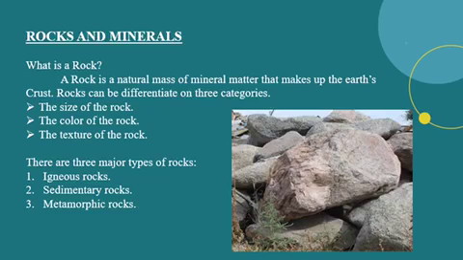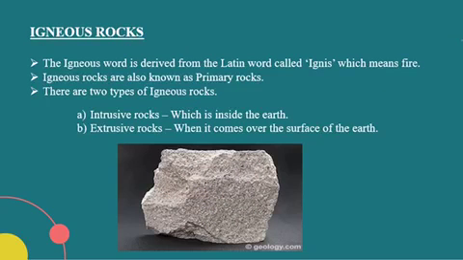Rocks can be differentiated on three categories: the size of the rock, the color of the rock, and the texture of the rock. There are three major types of rocks: igneous rocks, sedimentary rocks, and metamorphic rocks. Okay, what are the three major types of rocks? Igneous rocks, sedimentary rocks, and metamorphic rocks. Now, the first rock is the igneous rocks.